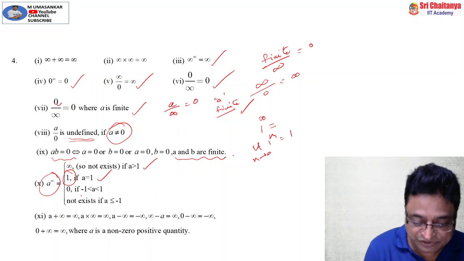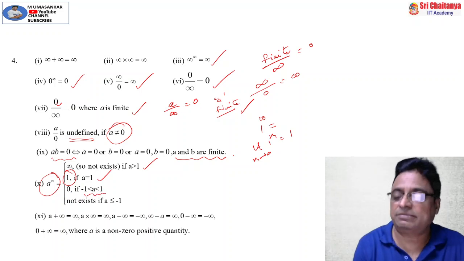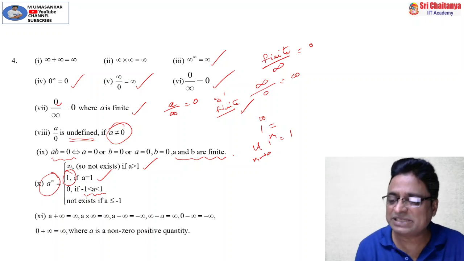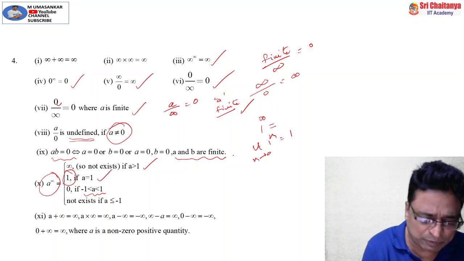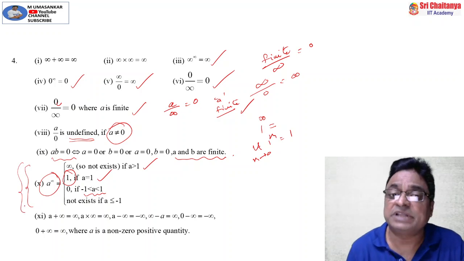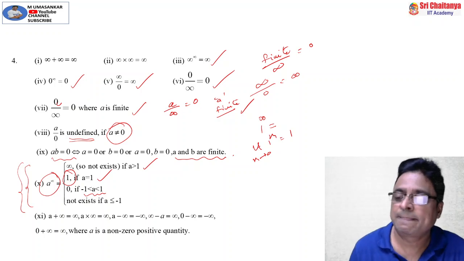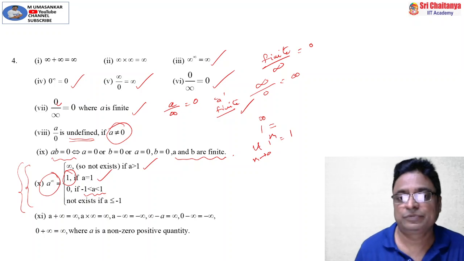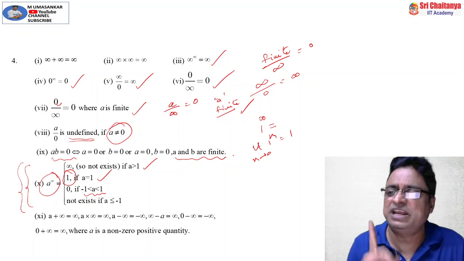Similarly, it is 0 if a lies between minus 1 and 1. That means you take any fraction, 1 by 2 whole power infinity, 1 by 3 whole power infinity. That number should lie between minus 1 and 1. This point is very, very important, and with the help of this division of the real number and its exponent, we can solve so many problems and limits. It plays a very good role. So my friends, please don't neglect this area. They are very, very important.